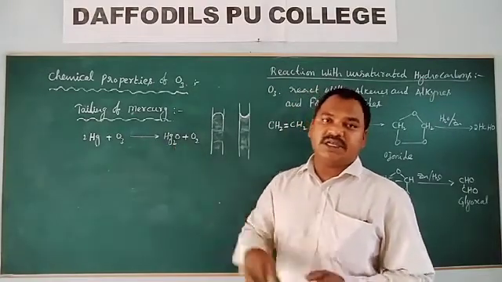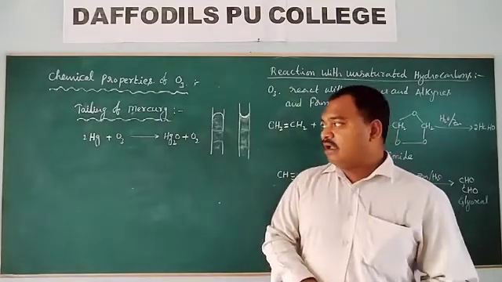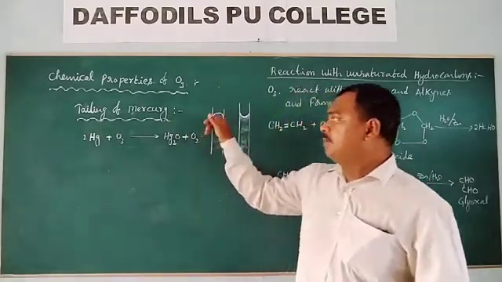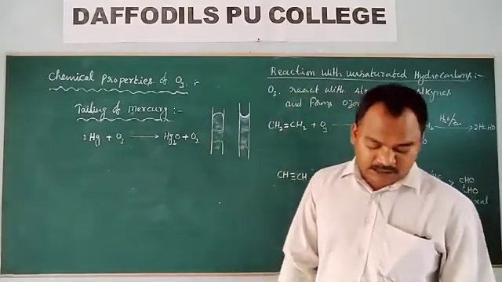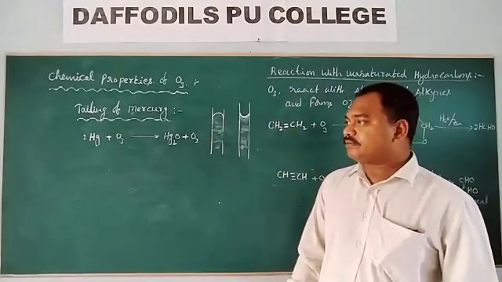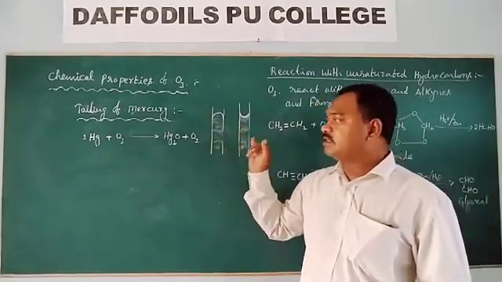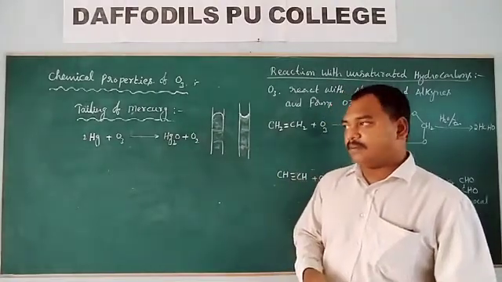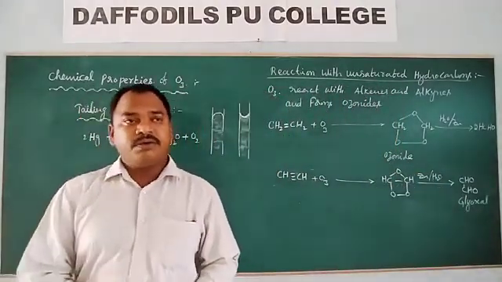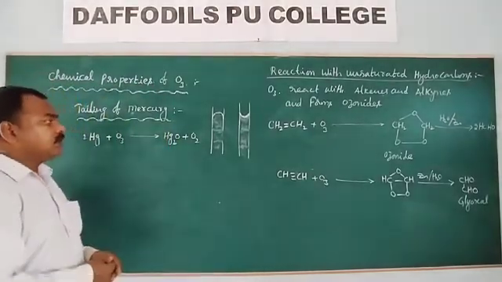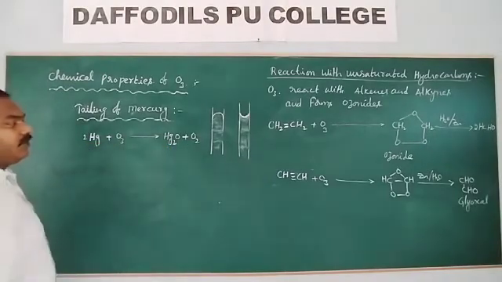This mercurous oxide sticks to the walls of the glass and the meniscus is lost. This property is known as tiling of mercury. So during tiling, mercury converts into mercurous oxide.